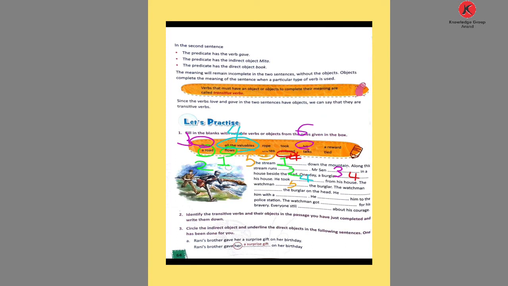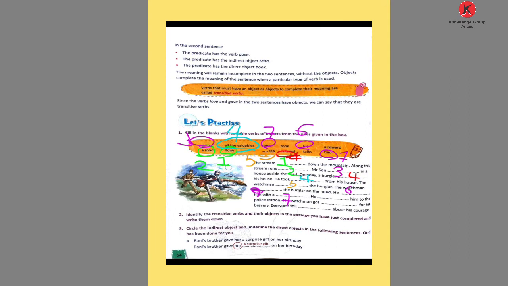He blank him with a blank. He tied him with a rope. So rope is the seventh. He blank him to the police station.